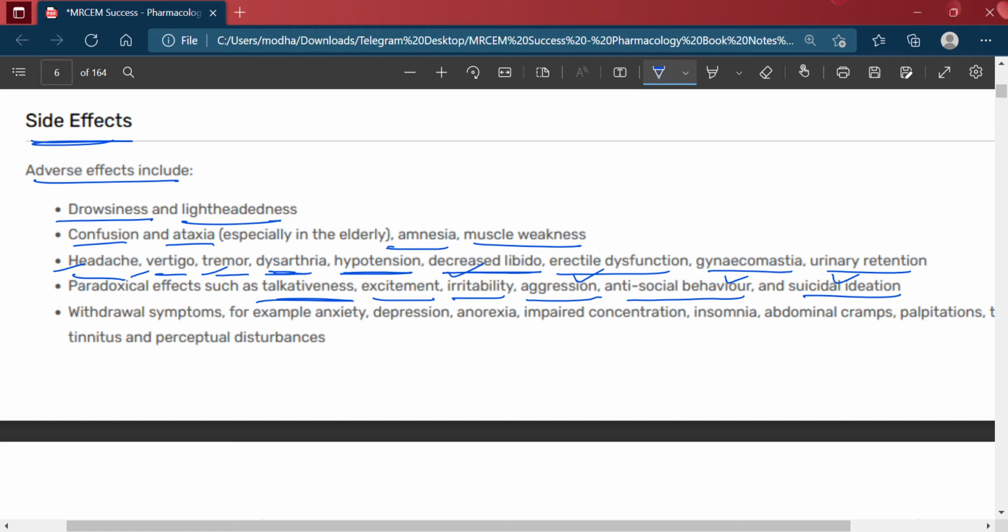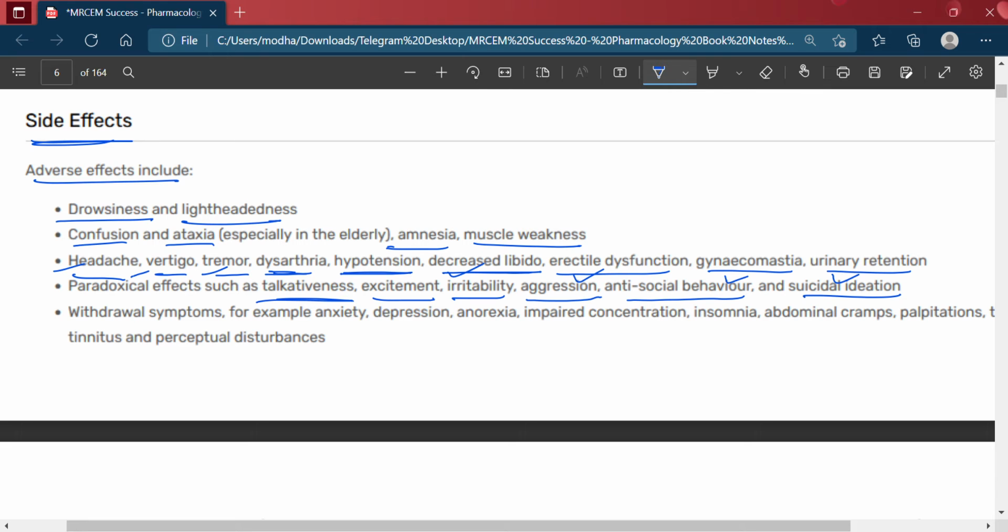Okay, so we are discussing the side effects of the benzodiazepines. Benzodiazepines cause drowsiness and lightheadedness, then confusion and ataxia, especially in the elderly, amnesia and muscle weakness also, then headache, vertigo, tremor, dysarthria, hypotension, decreased libido, erectile dysfunction, gynecomastia, and urinary retention.